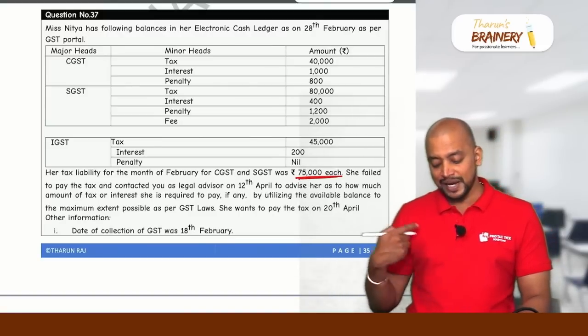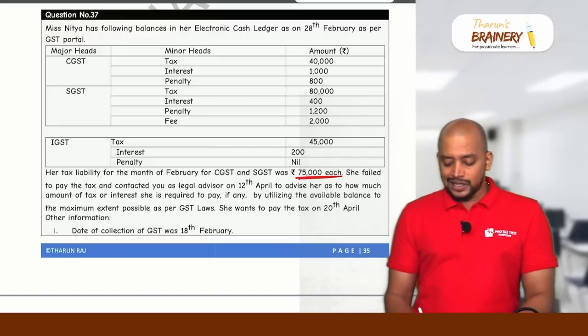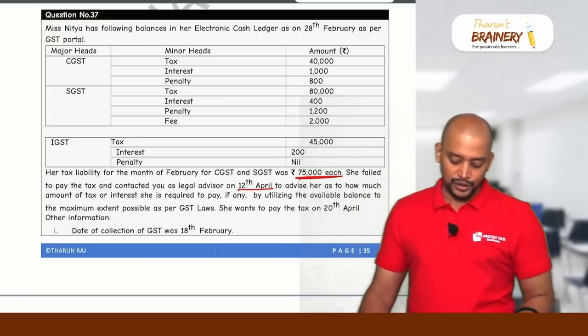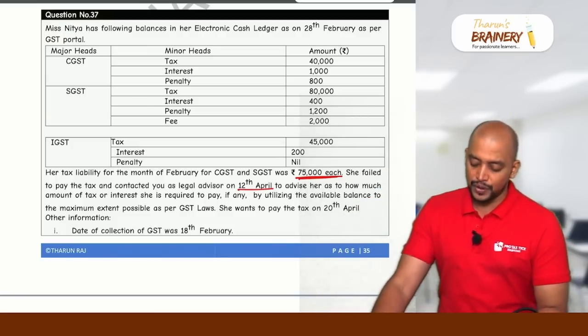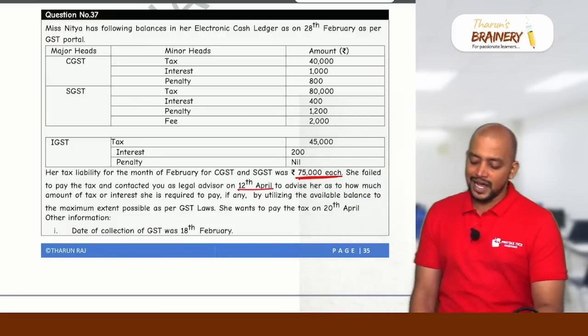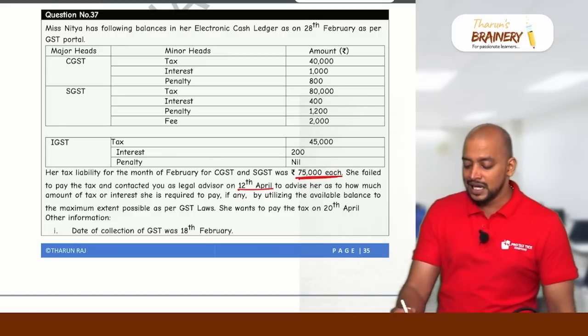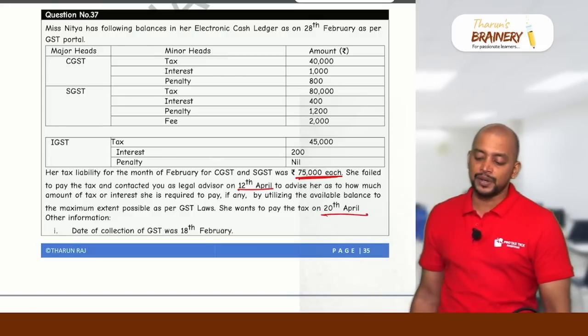She failed to pay the tax and contacted you as a legal advisor on 12th April to advise her as to how much amount of tax or interest she is required to pay, if any, by utilizing the available balance to the maximum extent possible as per GST law. She wants to pay tax on 20th April.